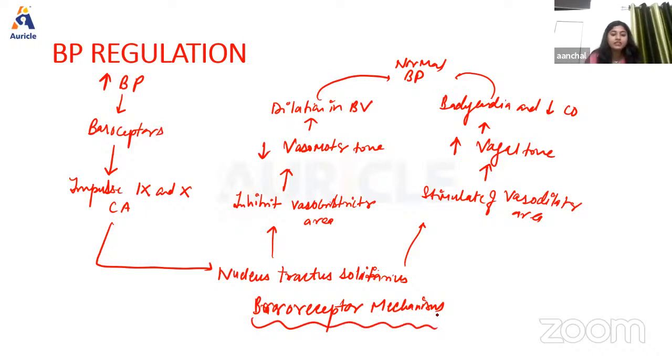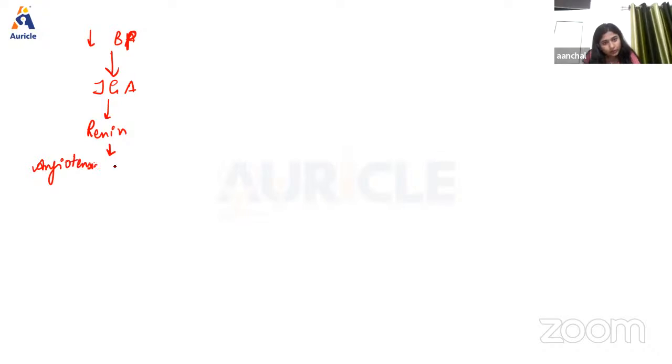Another mechanism we have is the RAS mechanism we're going to talk about. So what happens in the RAS mechanism? Whenever there is a decrease in blood pressure, this decrease in blood pressure will cause the stimulation of the juxtaglomerular apparatus. Okay. Then this stimulation of the juxtaglomerular apparatus will cause the release of renin. And this renin will help in the conversion of angiotensinogen to angiotensin 1.